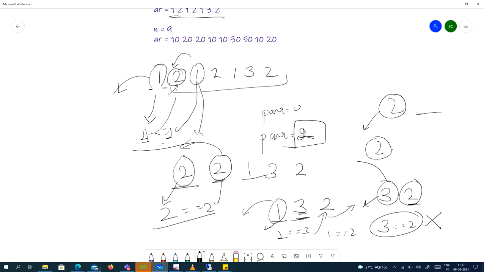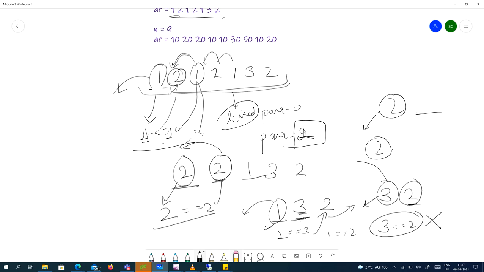I think the solution is clear. But how can we remove the element? That's a different thing. We'll discuss that also. This is the simplest approach to solve this question. Now for removing the element, we can use two approaches. We can copy this array to a linked list, and in the linked list we can directly remove the element. That's going to be a very simple approach. Another approach is using the array only and just keep moving these elements backward, and that's going to be a very difficult approach. So the easiest approach is to use a linked list and then remove the elements.